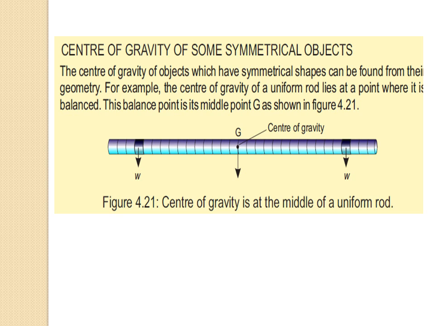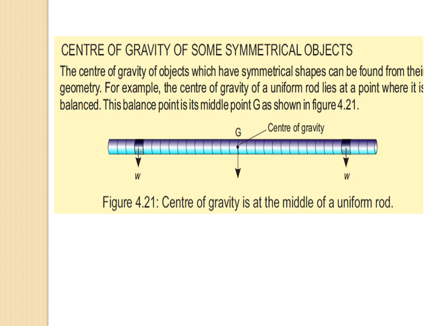Now the next task is to find the center of gravity of some symmetrical objects. It is clear from the word, symmetrical objects mostly are balanced at their middle point. So the center of gravity of objects which have symmetrical shapes can be found from their geometry. For example, the center of gravity of a uniform rod lies at a point where it is balanced. This balance point is its middle point G as shown in the figure.